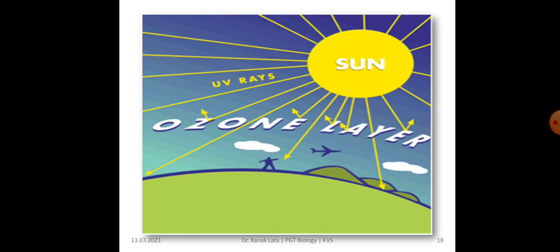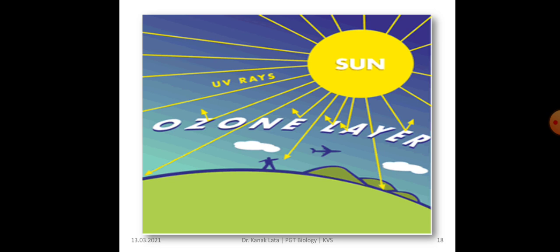Here also you can see that the ozone layer is preventing the ultraviolet rays coming from the sun, and this helps us avoid deadly diseases like skin cancer and cataract. Ozone layer is preventing us from skin cancer and cataract.